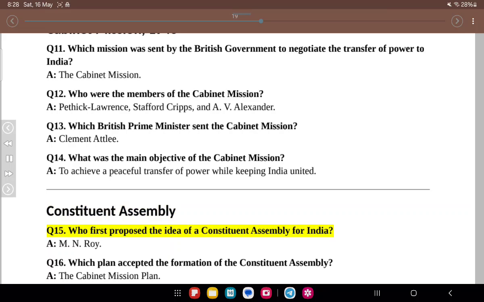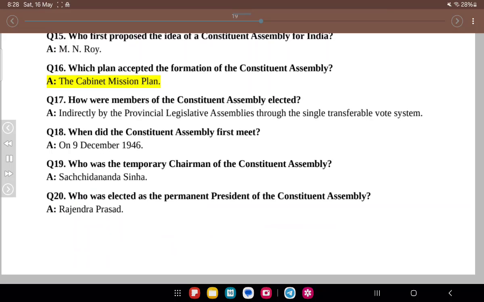Constituent Assembly. Q15. Who first proposed the idea of a Constituent Assembly for India? A. M. N. Roy. Q16. Which plan accepted the formation of the Constituent Assembly? A. The Cabinet Mission Plan. Q17. How were members of the Constituent Assembly elected? A. Indirectly by the provincial legislative assemblies through the single transferable vote system.